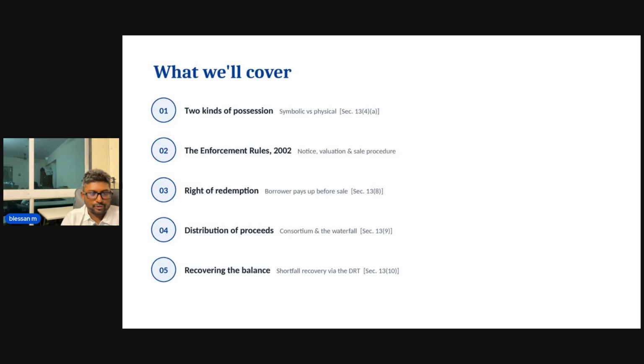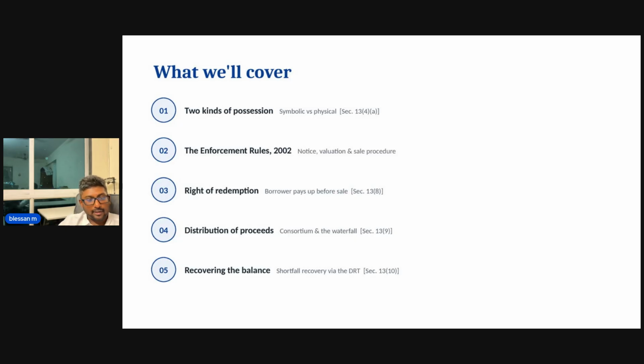There are two kinds of possession. One is symbolic possession, the other is physical possession. And remember, the word symbolic is not used in the Act. It simply means that somebody might actually stay in the particular place. Say the borrower might be staying, because most of the mortgages are equitable mortgages. Equitable mortgage means mortgage by the deposit of title deeds. The title deeds are with the bank, however the possession is with the borrower.